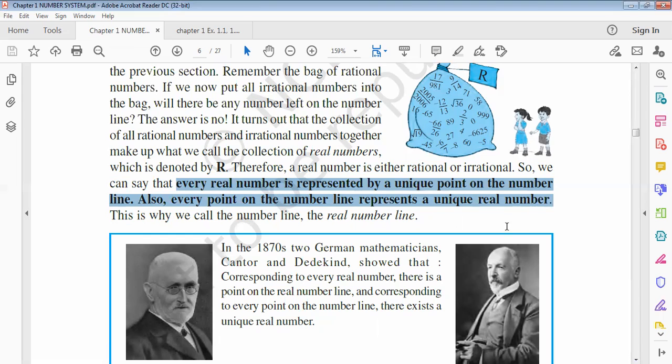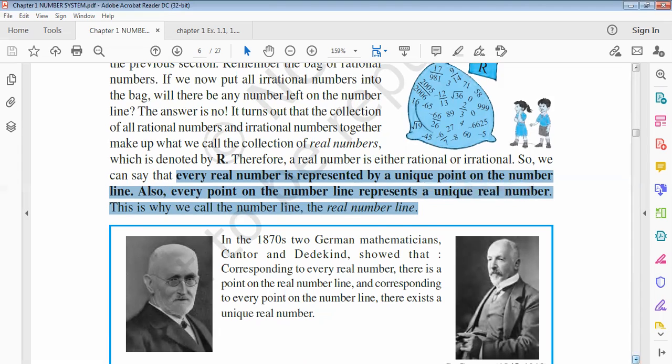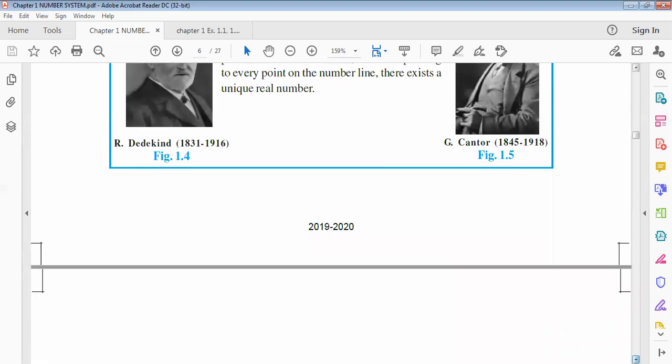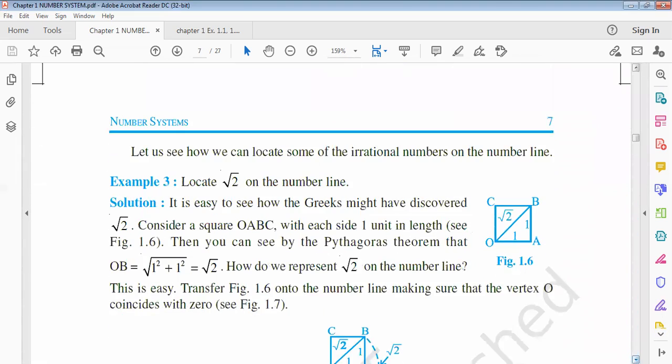This is why we call the number line the real number line.